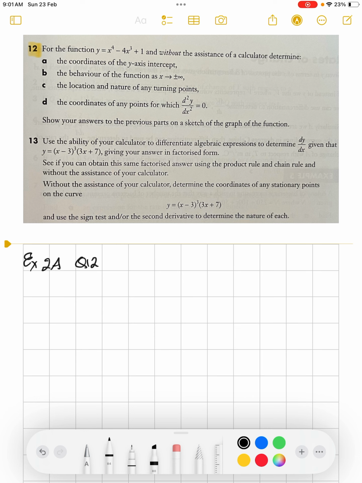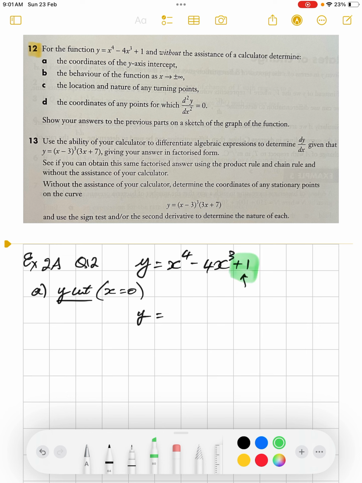For the function y equals x to the power of 4 minus 4x cubed plus 1, without a calculator, find the coordinates of the y-intercept. The y-intercept is when x equals 0. So let's substitute. It's also the constant on the end. If you substitute x is 0, you should get the y-intercept is 1. So at (0, 1), it's crossing the y-axis.